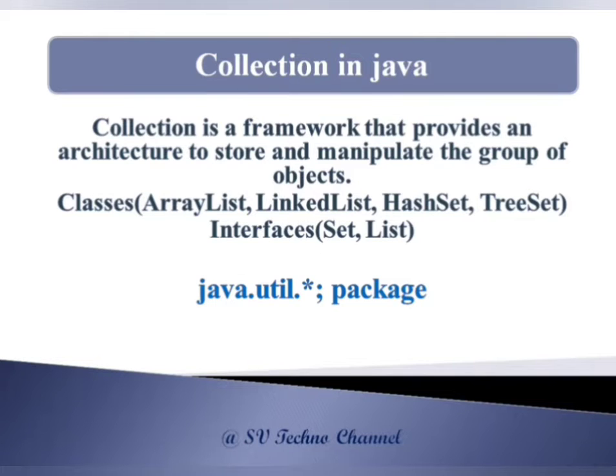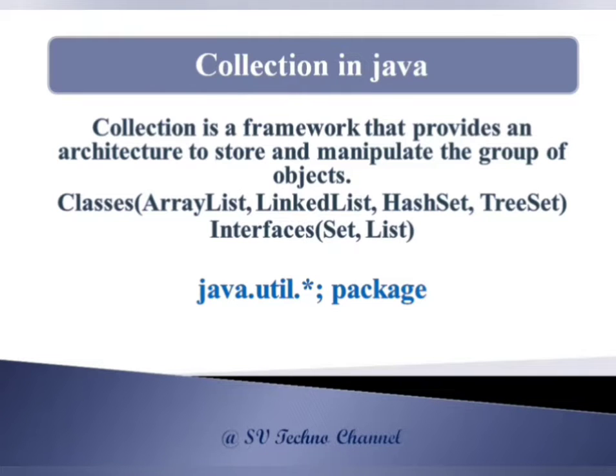sorting and deletion, etc. And the Java collection framework provides many interfaces such as list, set, and classes such as ArrayList, LinkedList, HashSet, LinkedHashSet, and TreeSet, etc. The Java collection framework is available in the java.util package, which contains all collection interfaces and classes.